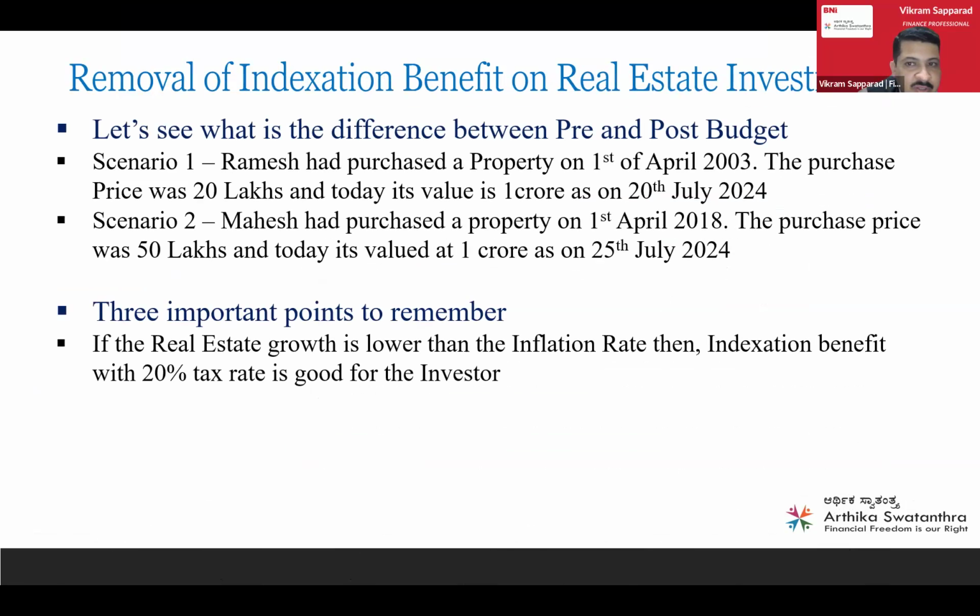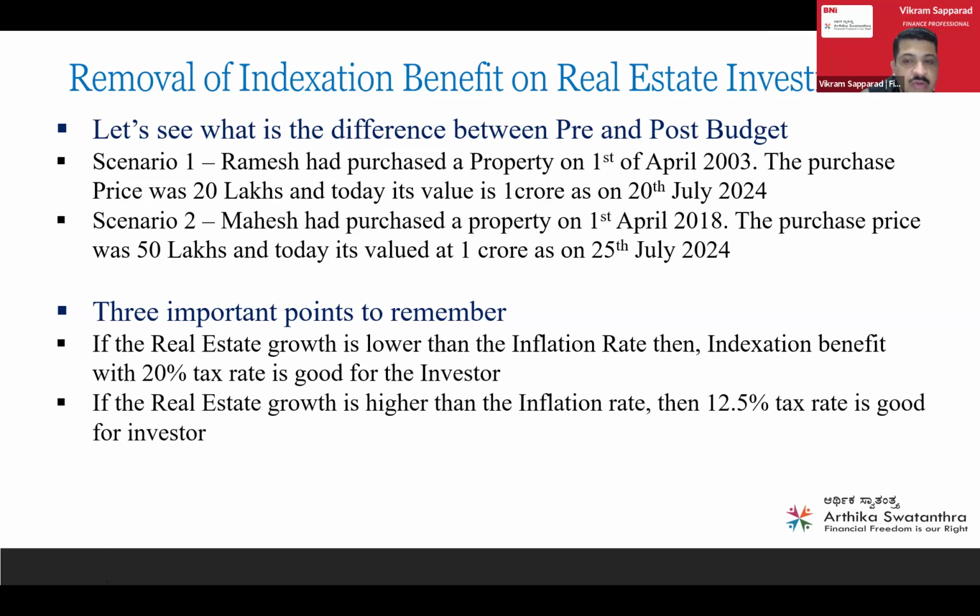Because in case of Ramesh, the real estate growth was slow. From 2003 to 2024, there is not much growth. But in case of Mahesh, the growth was much faster from 2018 till date, especially the last 2 to 3 years, the real estate growth has been phenomenal. That's why 12.5% still makes sense for them if they sell it after the budget.